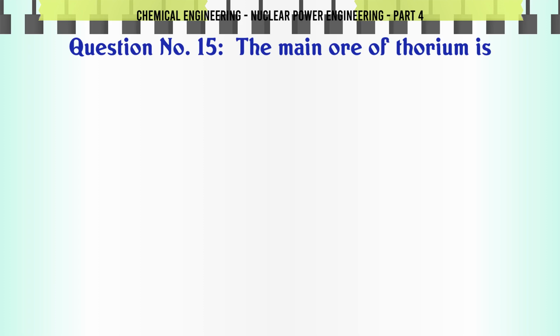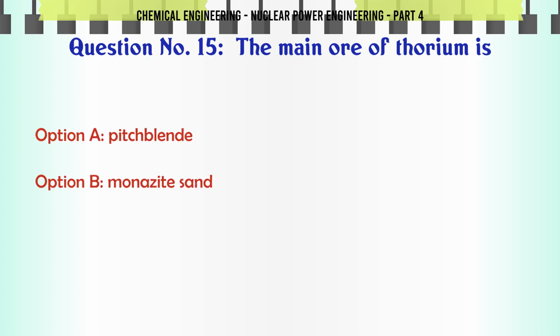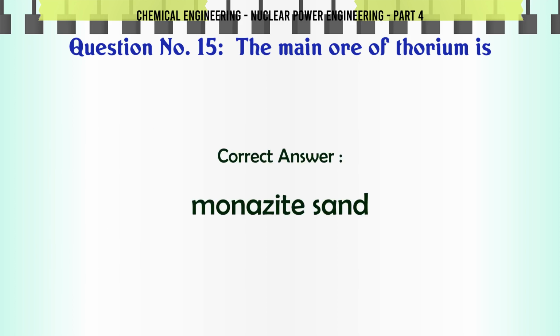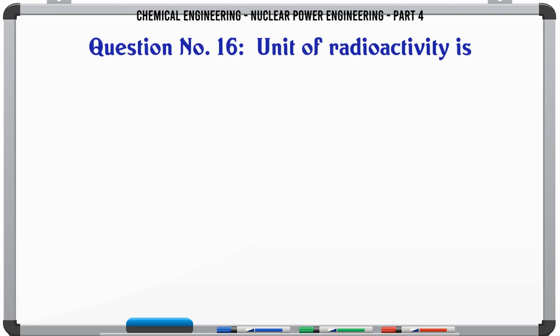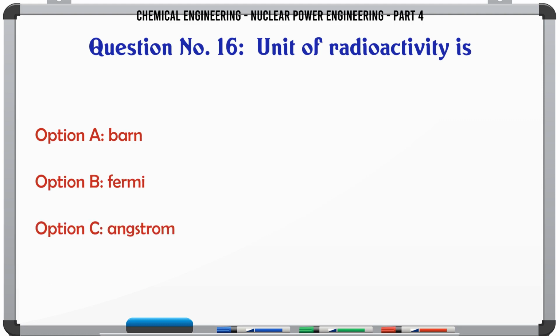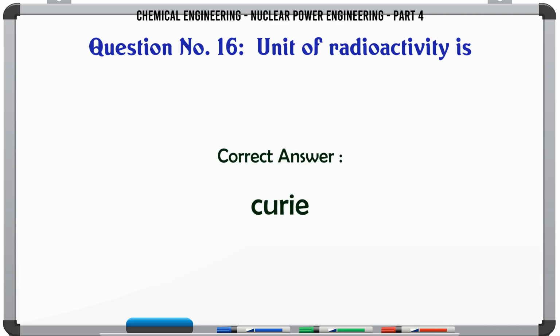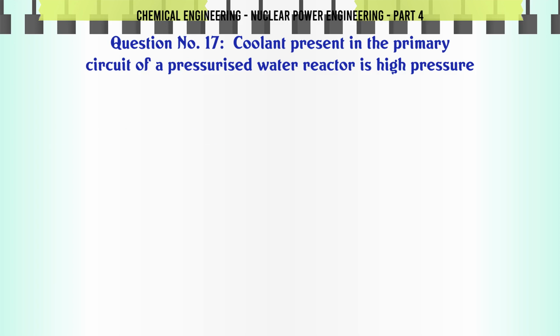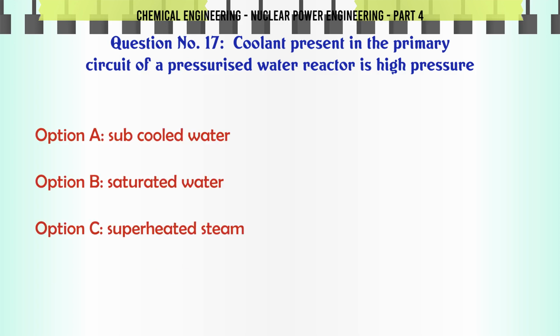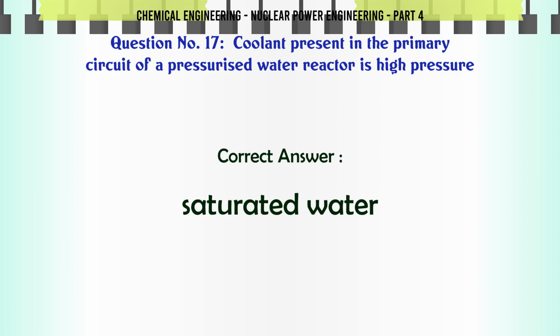The main ore of thorium is A. pitchblende, B. monazite sand, C. limonite, D. galena. The correct answer is monazite sand. The unit of radioactivity is A. barn, B. Fermi, C. angstrom, D. Curie. The correct answer is Curie. The coolant present in the primary circuit of a pressurized water reactor is high pressure A. subcooled water, B. saturated water, C. superheated steam, D. saturated steam. The correct answer is saturated water.